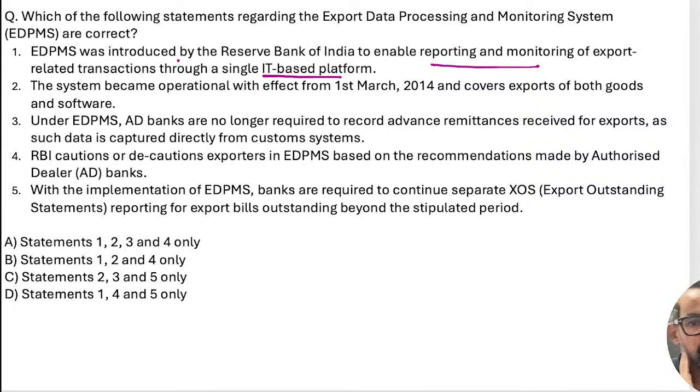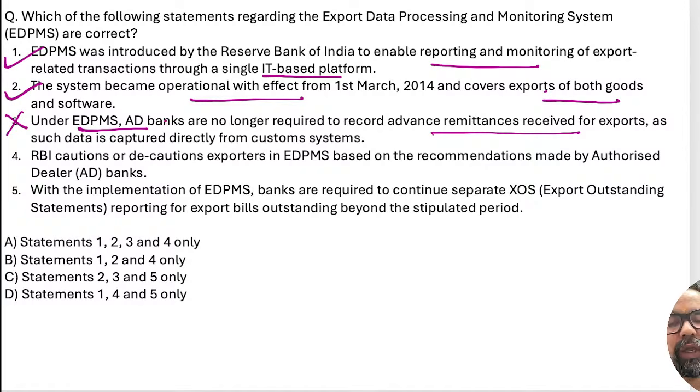So EDPMS was introduced by RBI to report all these particular things. The system became operational from 14 and covers export of both goods and software. Under EDPMS, the authorized dealer bank is no longer required to record advance remittances. They have to do it. Advances or any sort of outstanding or whatever proceeds we are receiving, everything we have to account for in this. RBI caution, based on the recommendation of authorized dealers.